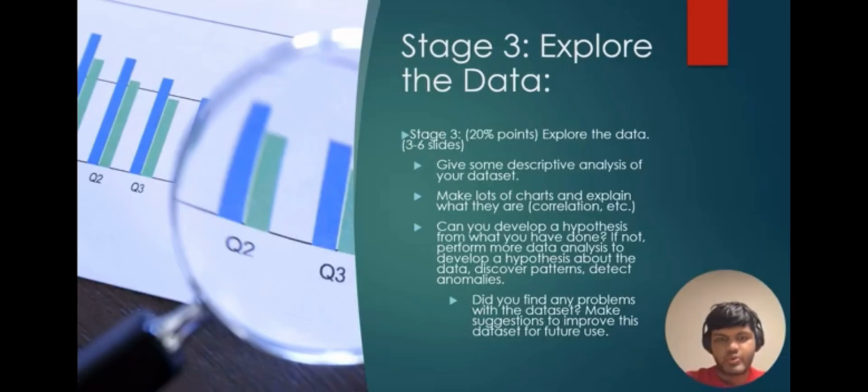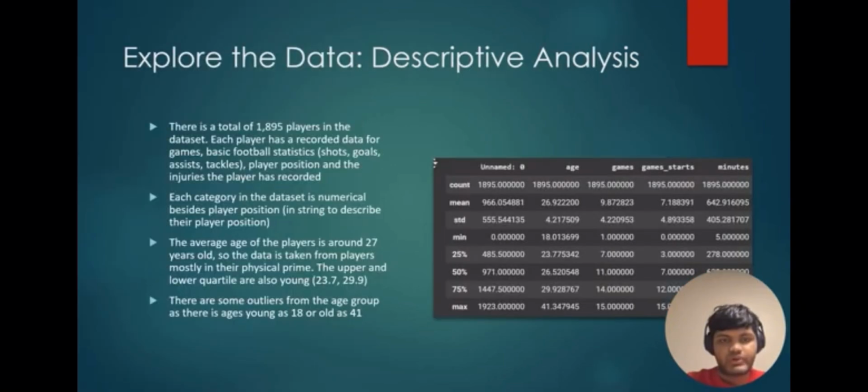Okay, so after we gathered the data, we went to explore the data. One of the things we intuitively thought could affect player injury is player age or their physical attributes. So when we went into a descriptive analysis, we tried to figure out the age range of the dataset first, as we first thought age affects injury rate.